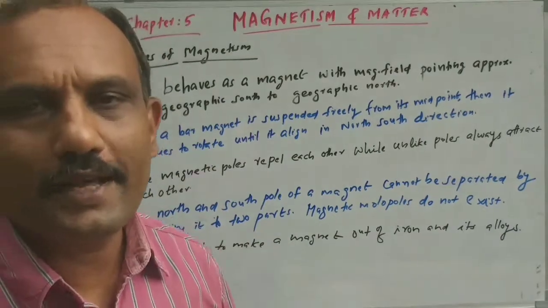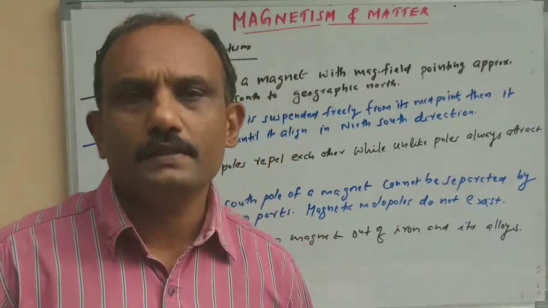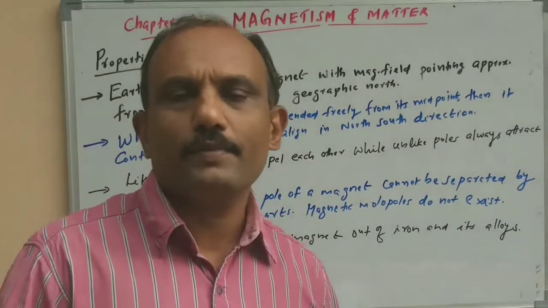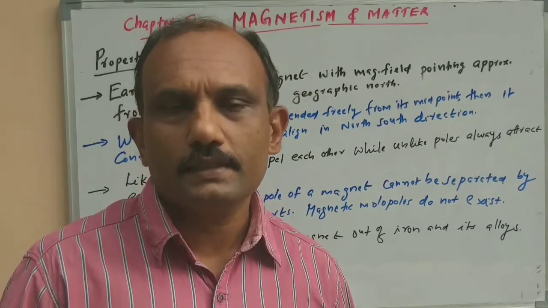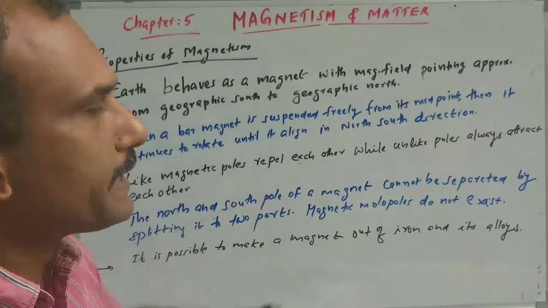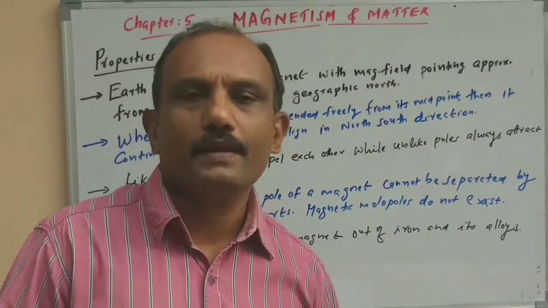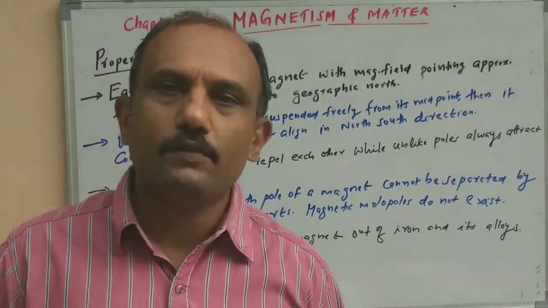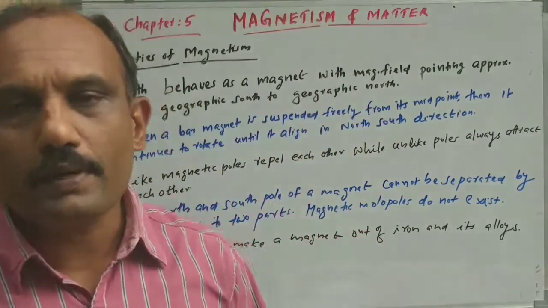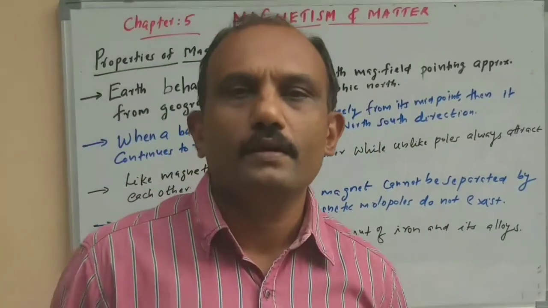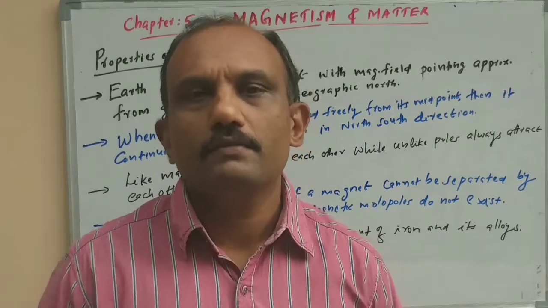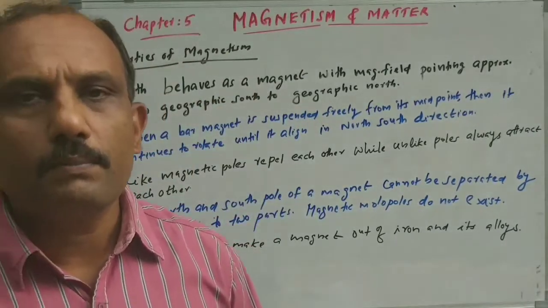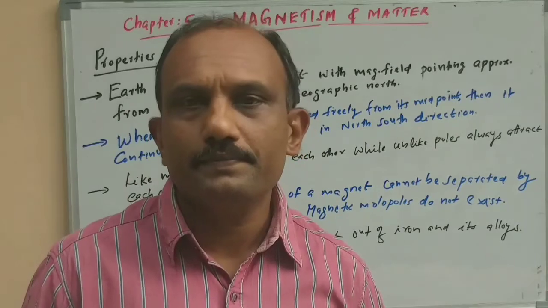Students, today we are going to discuss chapter number 5 of the plus 2 NCERT physics textbook. The chapter name is magnetism and matter. In this chapter we will discuss the following topics: properties of magnetism, properties of magnetic field lines, then the bar magnet as an equivalent solenoid.